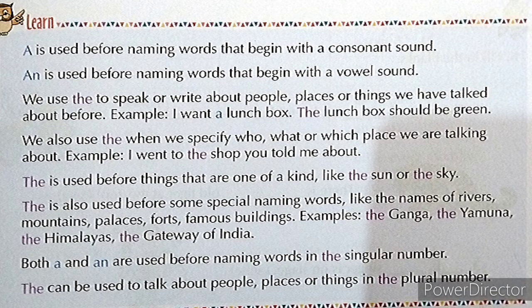We use the to speak or write about people, places or things we have talked about before. Example, I want a lunch box. The lunch box should be green. Here we are talking about the same lunch box. I want a lunch box and that particular lunch box. So if we are denoting that particular lunch box, that's why we use the here. So the lunch box should be green.